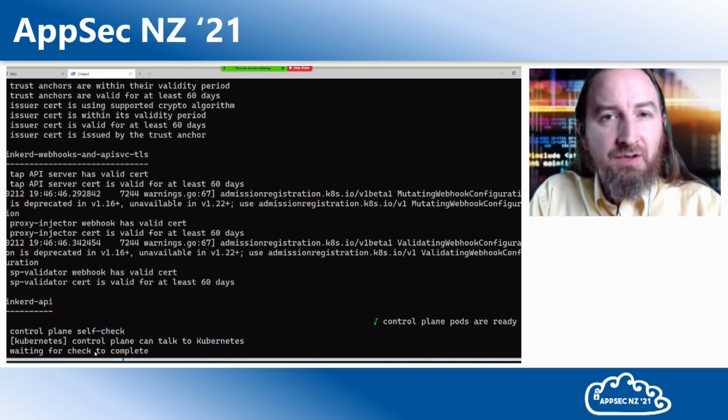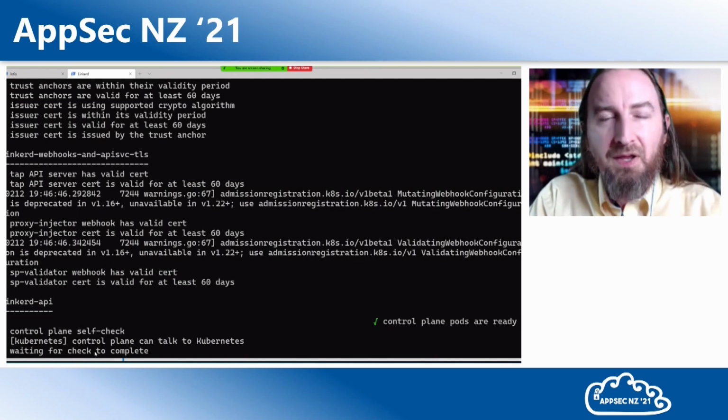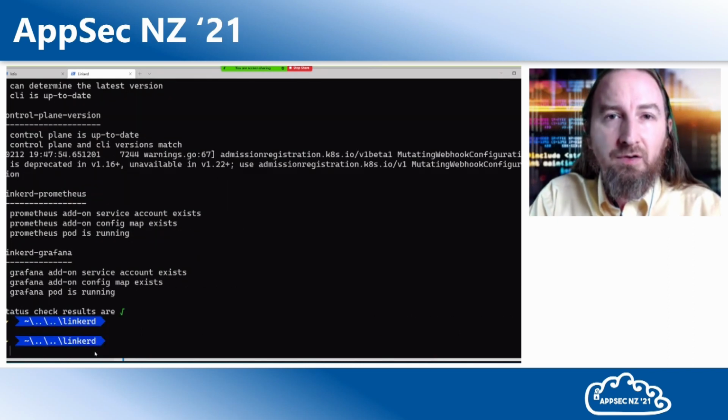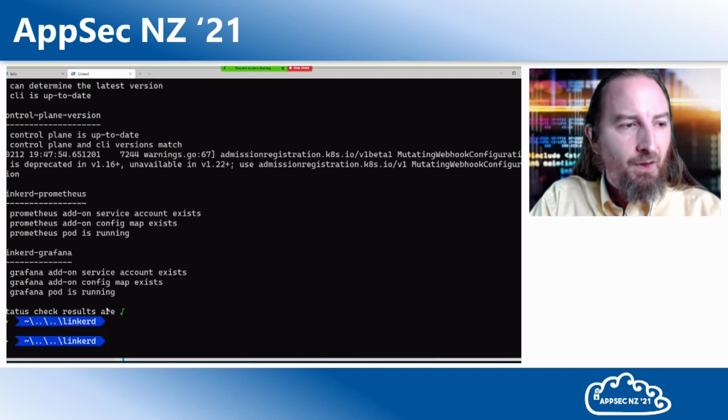The way both LinkerD and Istio work is they create an annotation on each namespace. And that annotation says, should I inject the sidecar proxies? Once I've got that annotation on my namespace, anything created within that namespace will have the sidecar proxy and will get the benefit of our service mesh. In both LinkerD and in Istio, once we've got that in place, then we're ready to go.